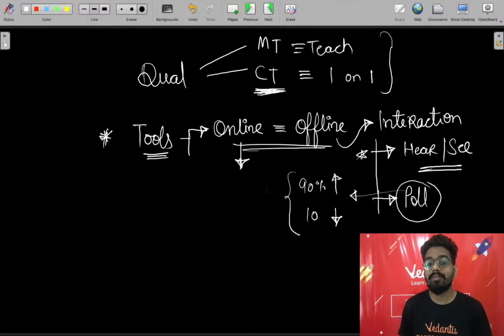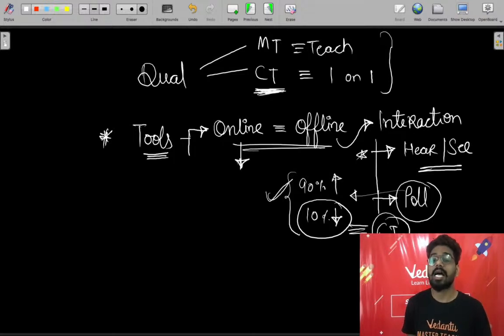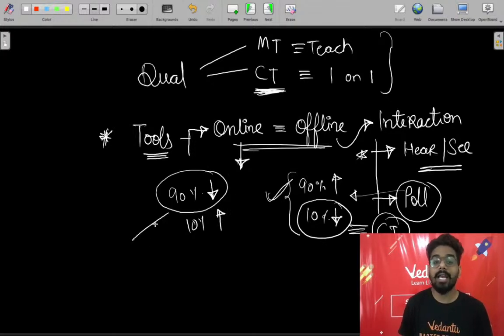तो हम लोग क्या करेंगे? We will go with the majority, but we will take care of these 10 people in the same CT section, class teacher section. But if let's suppose we are saying 90% people saying the topic is not understood, 10 people saying the topic understood, we will do this topic again with the majority pass. Okay, so you will have many more such features which will give you the feel of the offline classrooms.